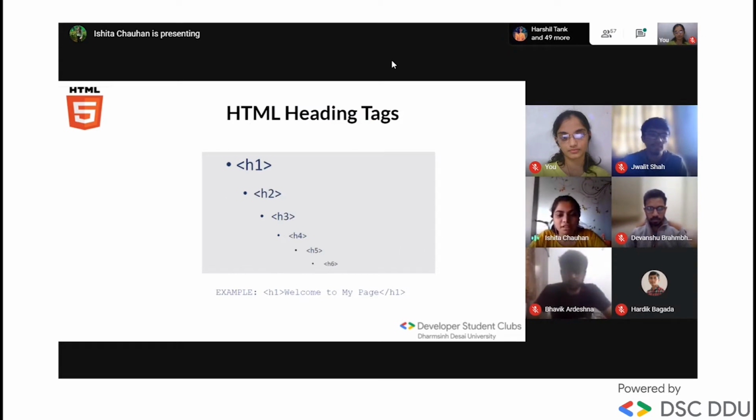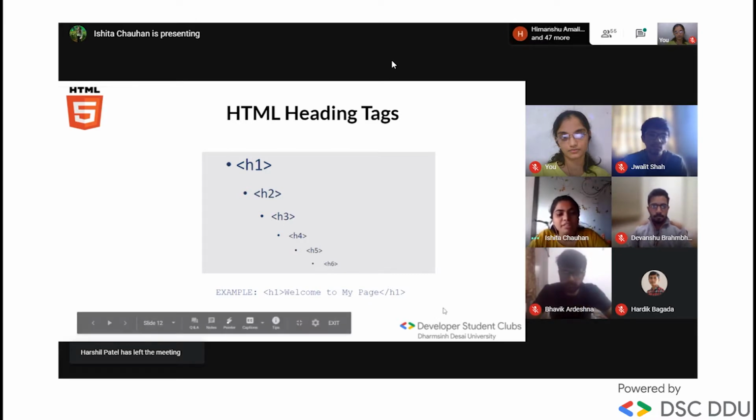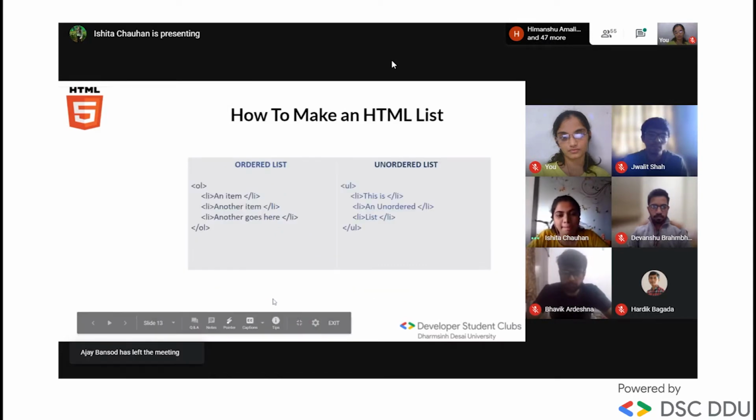HTML heading tags. There are six tags. They are in decreasing order of their font size. This is the syntax of writing the heading tag.